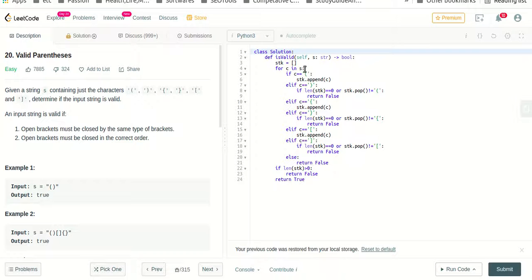Okay. So let's see what we have to do. First, see, I told you about stack. So we have to define a stack over here. So in Python we can simply define a stack with a list.